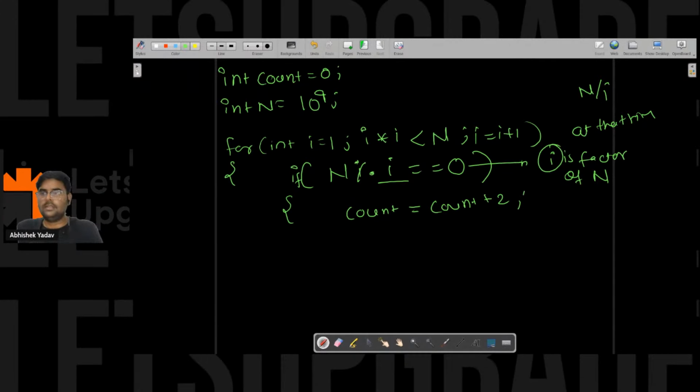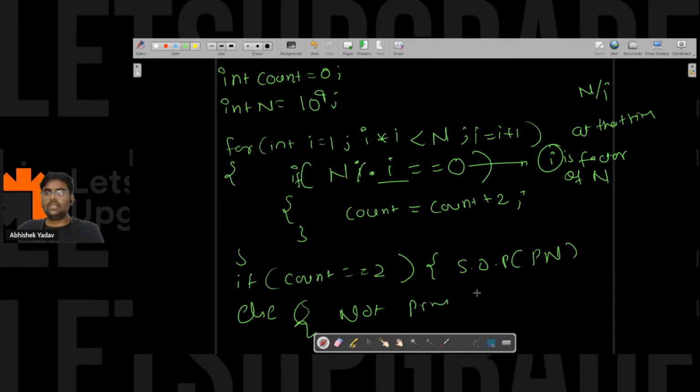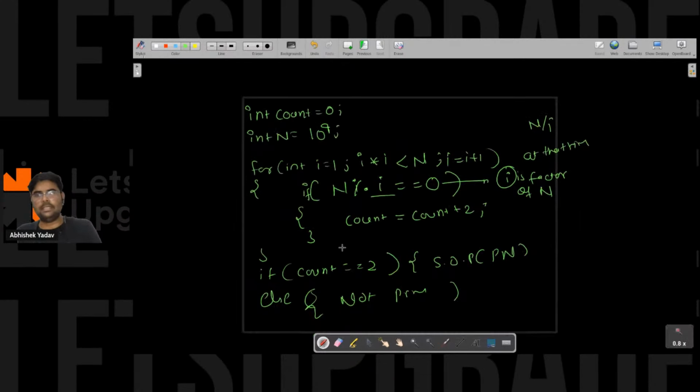After that I am done with the program, and here I will write if count is equal to 2, then this is a prime number, else it is not a prime number, right? So let's try to run the code again in my same system.